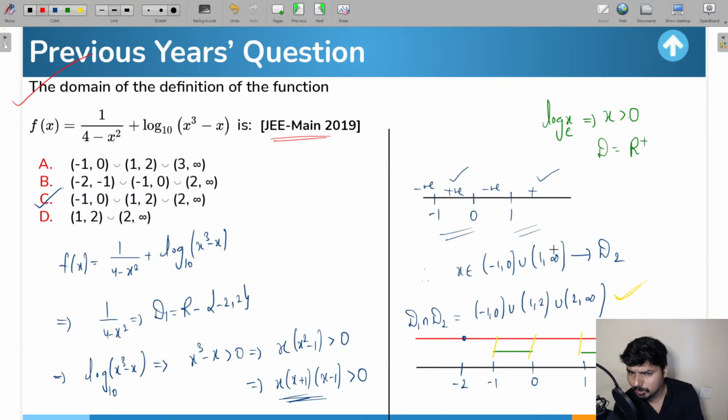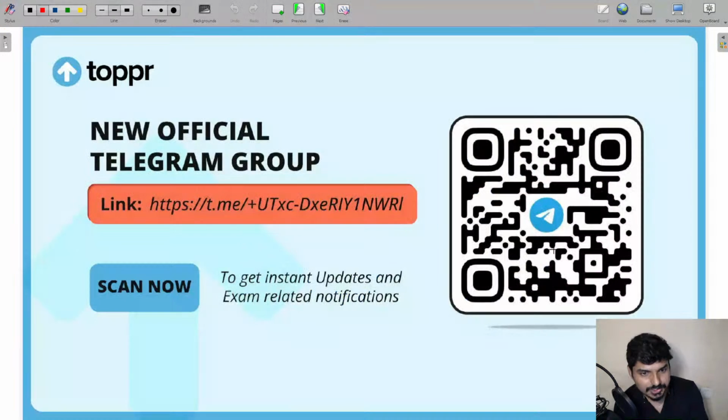I know that most of the students को greatest integer function, fractional part function, modulus function, questions based on that, they find it difficult, they find it confusing. So attend the 9 p.m. session so that any doubts related to those standard functions, सभी doubts आपका clear हो जाएगा. Okay, so that's it from today's session everyone.